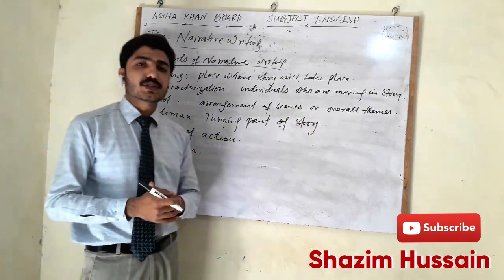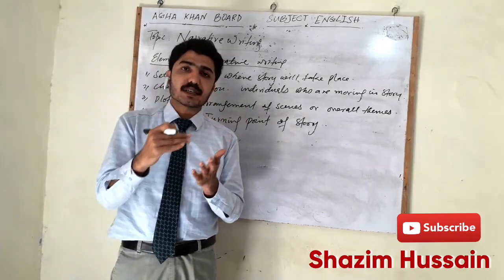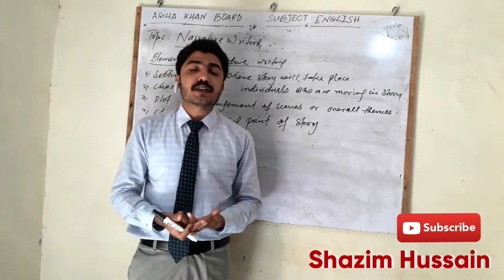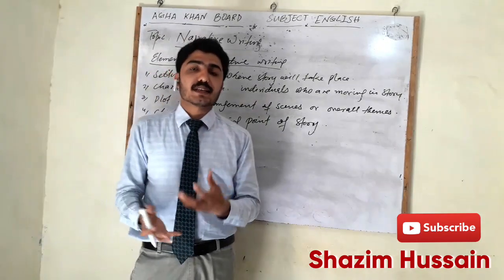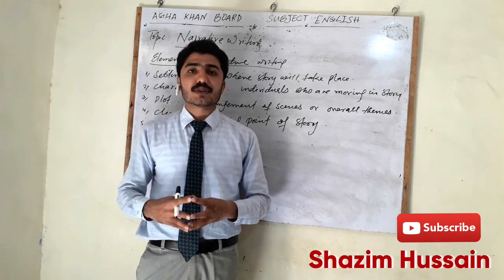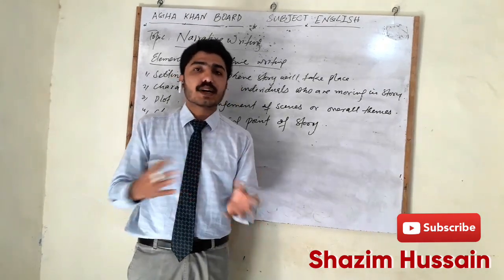Then rising of action. Rising of action means when the story reaches the climax, then the action changes. A hero who is in search of something is finding a clue or finding a thief or something else. In this way he is doing some sort of actions. There is a fight between good and evil.